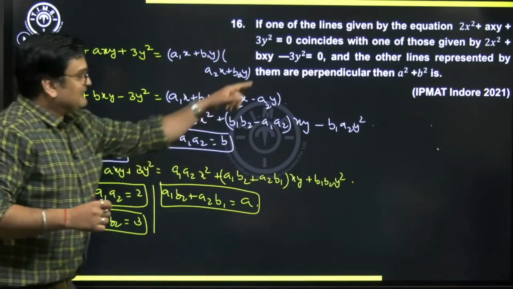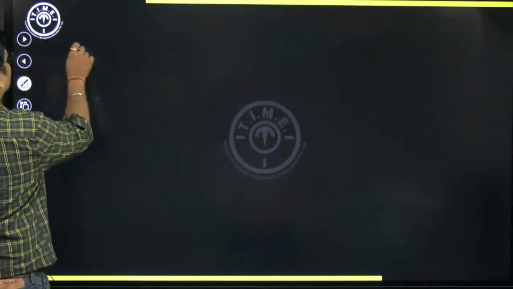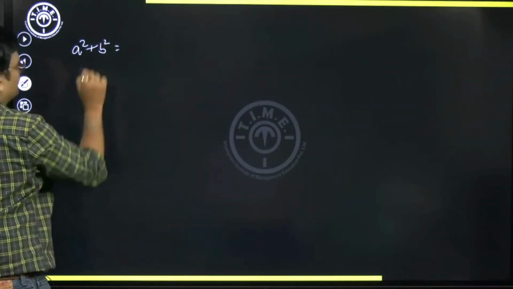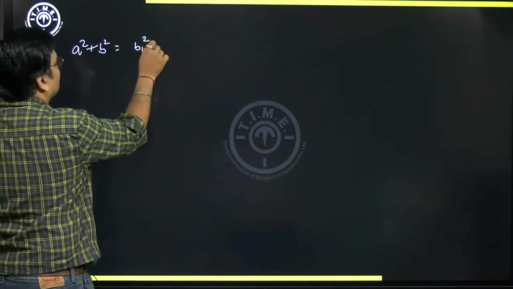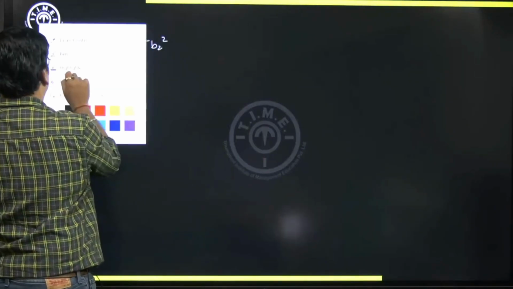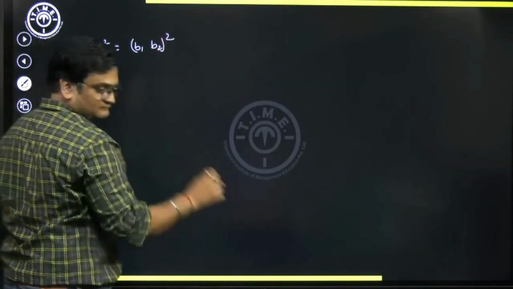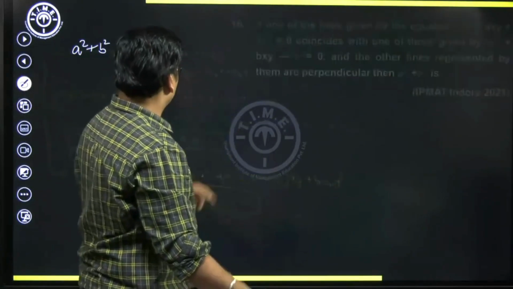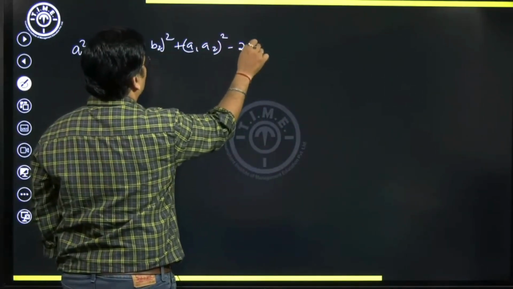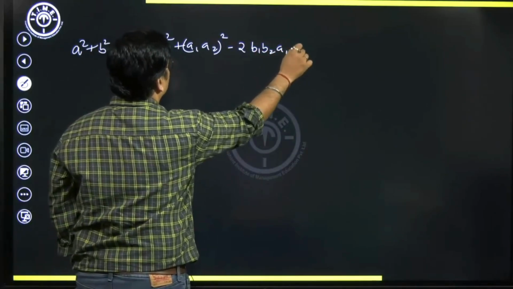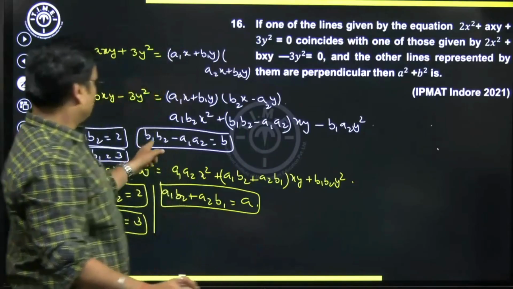Okay, so we want to find a square plus b square, right? So this square plus this square, let's calculate. What will that be? So b square will turn out to be b1 b2 whole square plus a1 a2 whole square minus 2 b1 b2 a1 a2. That is your b square value.